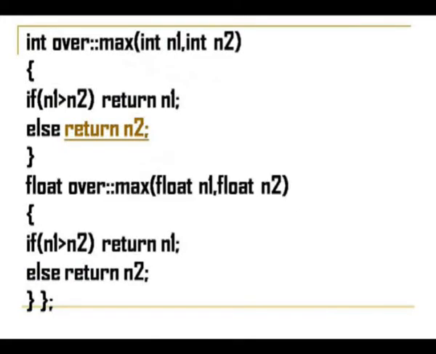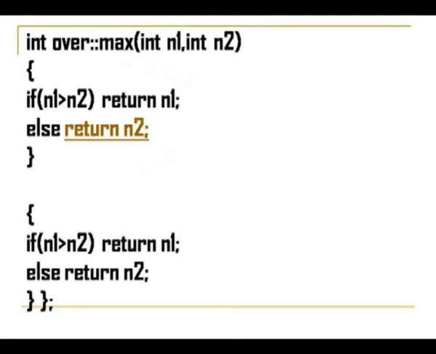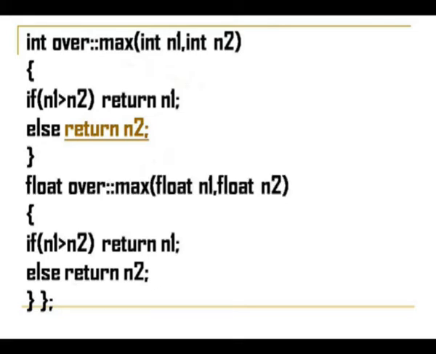Next, you have the second function with the same name max, which has a float return type, again with the class name, scope resolution operator, the name of the function max and the arguments. In this again you check whether n1 is greater, and if so you return the value of n1, and if n2 is greater you return the value of n2. So, with this the creation of the class part is over.